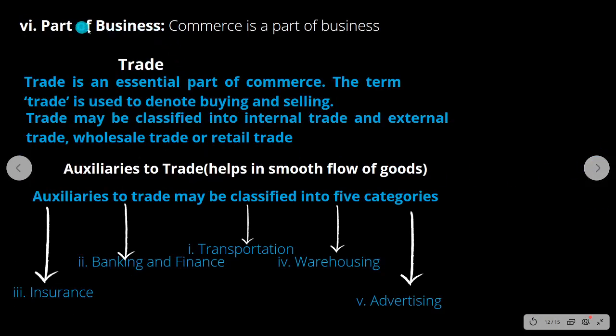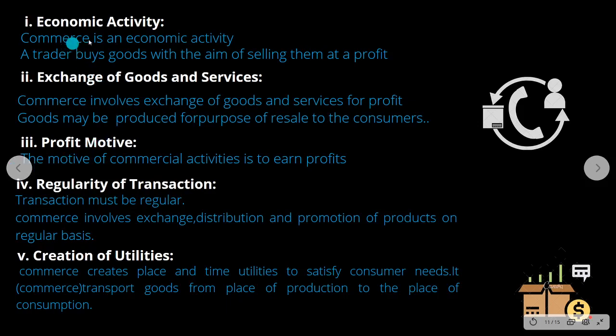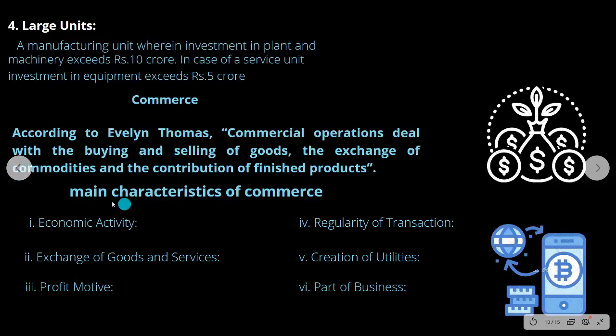Next, commerce is a part of business because it involves trade, that is, buying and selling of goods. This buying and selling of goods is called trade. So trade is a part of commerce. So we saw what are the main characteristics of commerce.